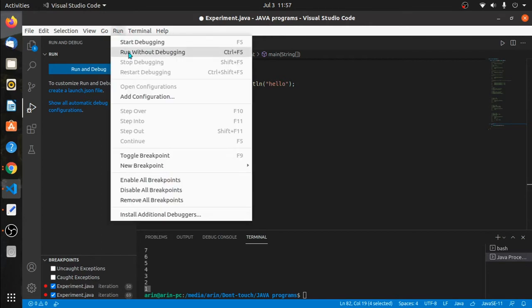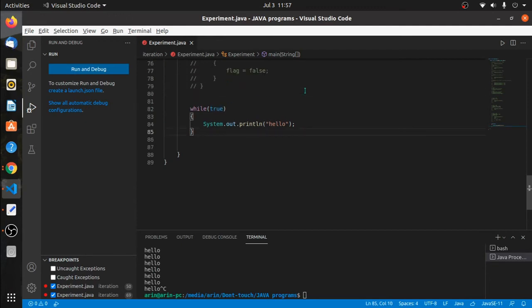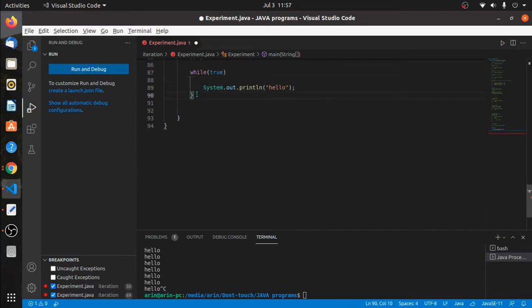So if I run this code, you will see it will go on printing hello, hello, hello, and so on. Okay, so I need to end this process. So this is basically an infinite loop. Let's say we'll take another example. Let's say I delete these curly braces, and I will write while true and then just a single statement.